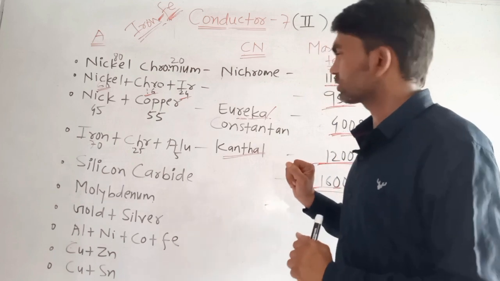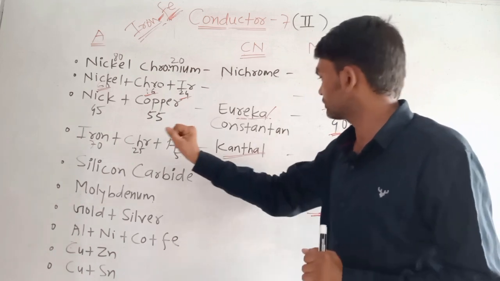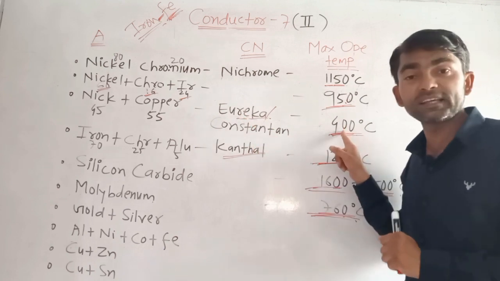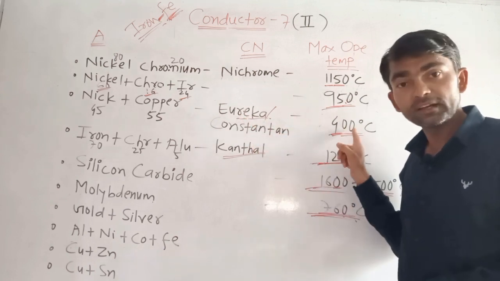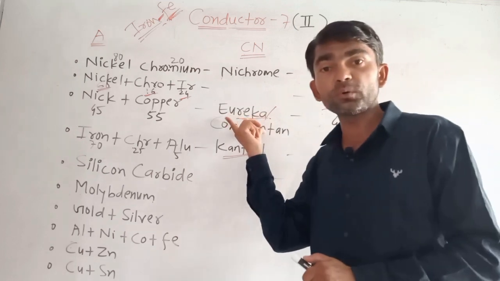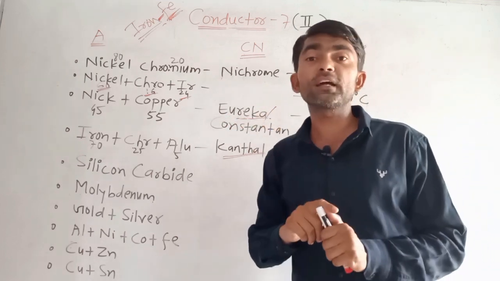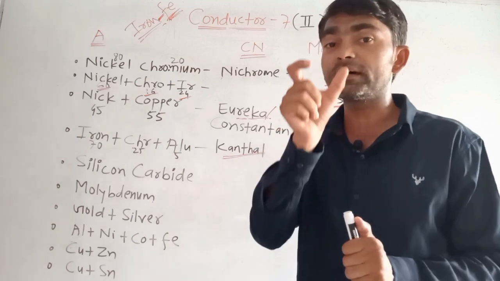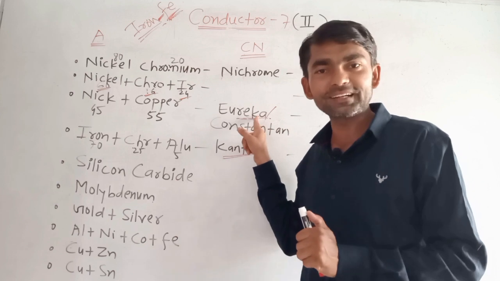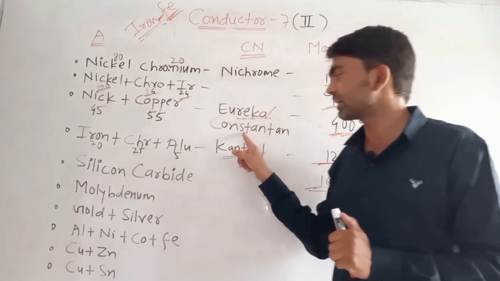Then next, what is the maximum operating temperature for eureka? 400 degree centigrade. Where do we use eureka? We are using it as a resistor in a rheostat. This is a bad conductor, eureka or constantan.